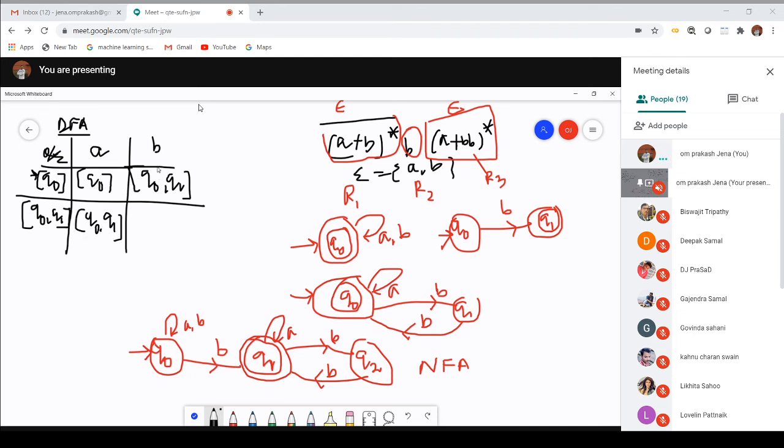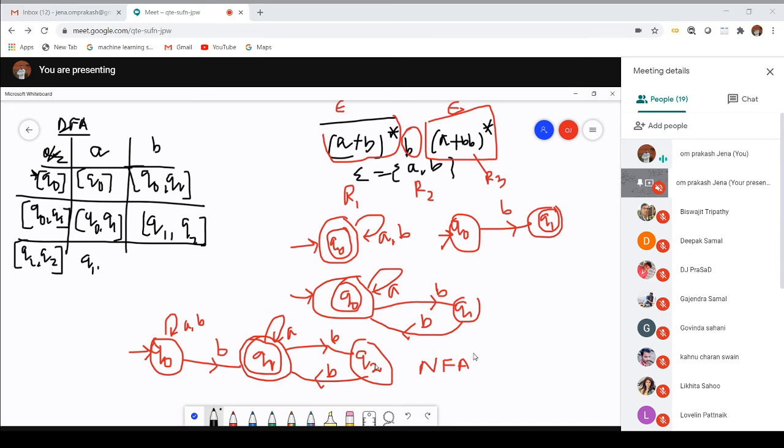Similarly, pass B on Q0, it will move to Q1. Pass B on Q1, it will move to Q2. Now Q1 Q2 is newly generated state that can be taken as the next input. Pass A on Q1, so it will move to Q1. Pass A on Q2.